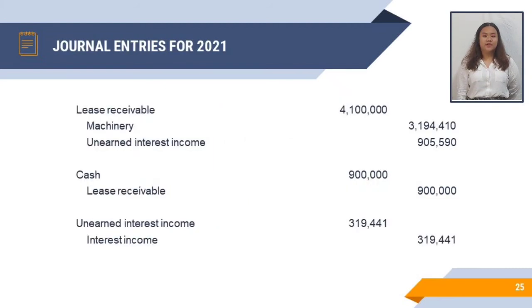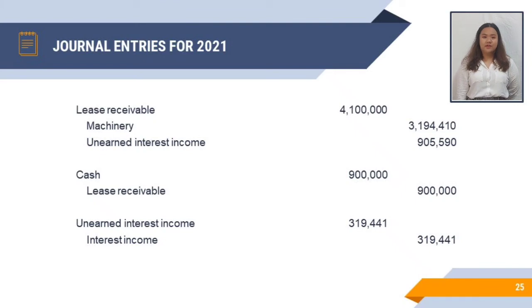To record the direct financing lease for 2021, we will debit the lease receivable for 4,100,000 pesos and we credit the machinery for 3,194,410 pesos and credit the unearned interest income for 905,590 pesos.